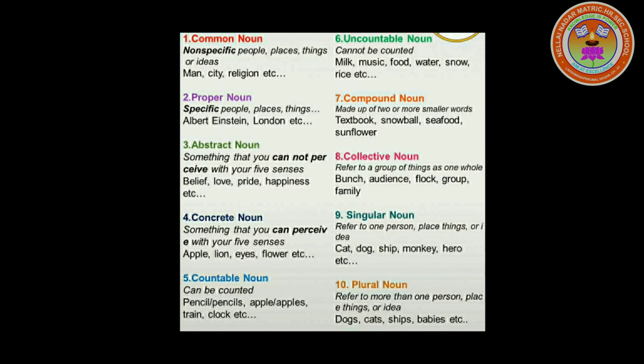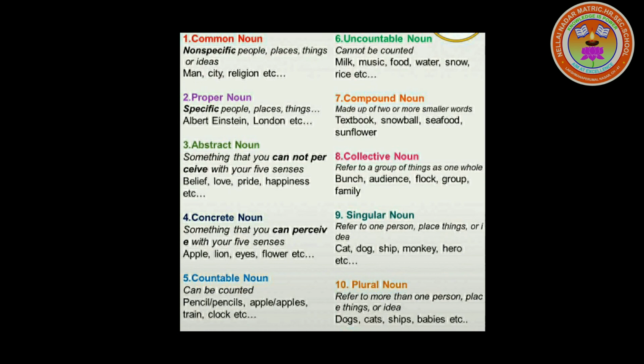Common noun first. Non-specific people, places, things or ideas, like man, city, religion, etc. Anything, but without a capital. Proper noun: specific people, place, thing, but with a capital. Albert Einstein, London, etc. Abstract noun: something that you cannot perceive with your five senses. Belief, love, pride, happiness, etc. This cannot be touched or heard. Next is concrete noun: something that you can perceive with your five senses. Apple, lion, ice, flower, etc. This you can hear, touch, or feel.